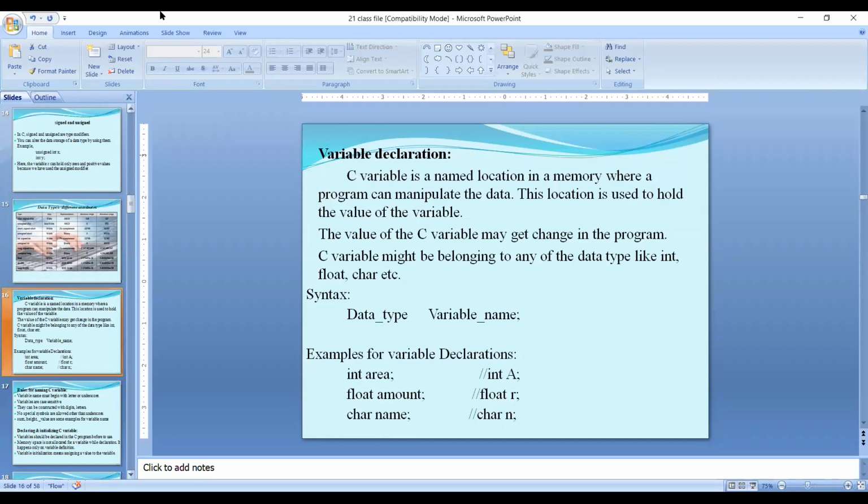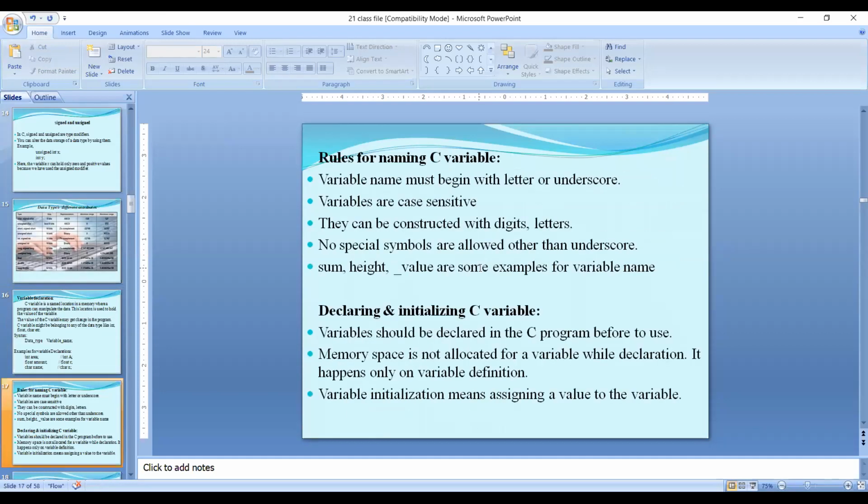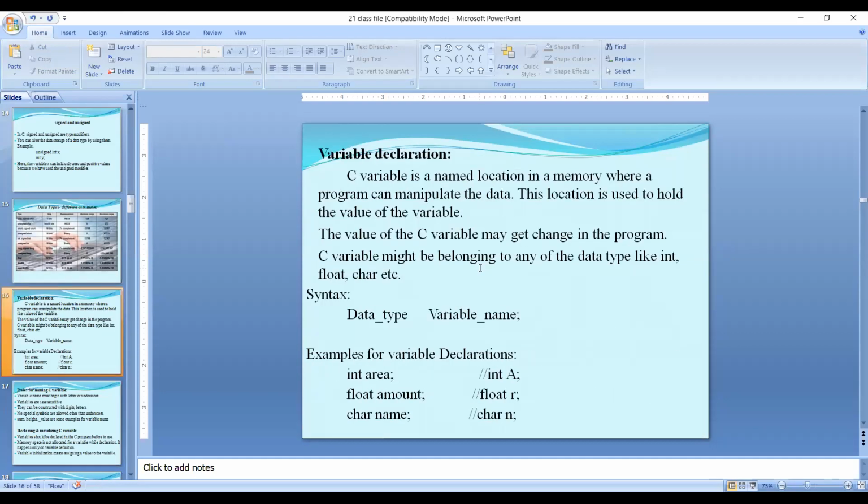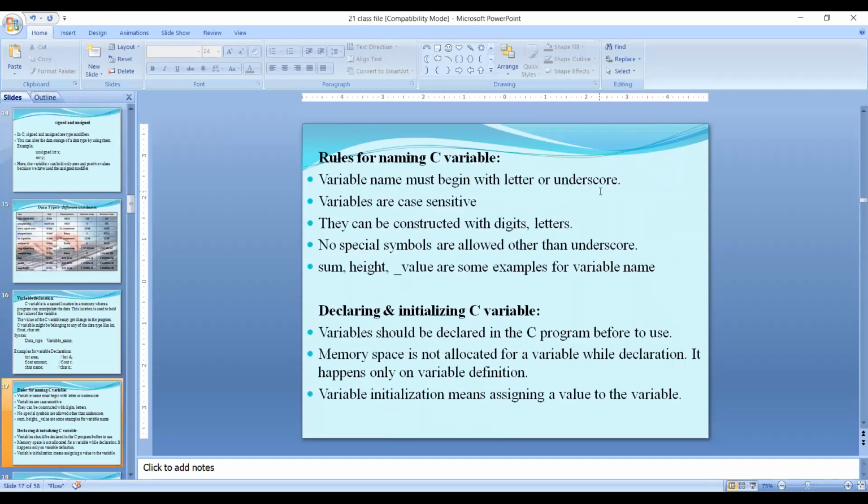Okay. So let us start with declaration of a variable. First of all, what are the rules for declaring a variable? If you remember, identifier or a token, what is an identifier? An identifier is nothing but a name.